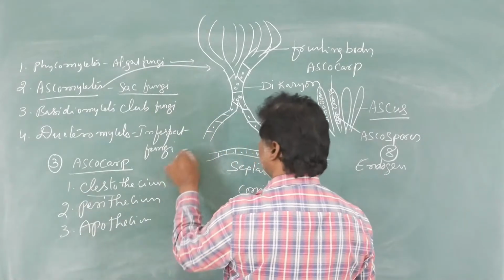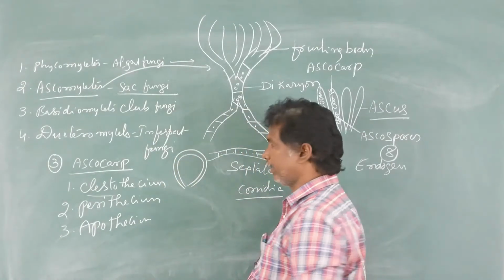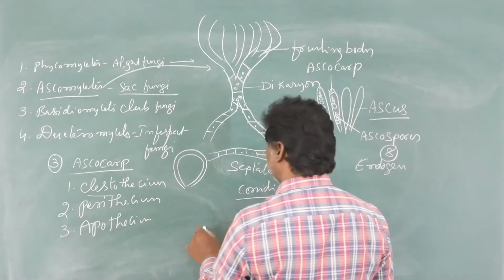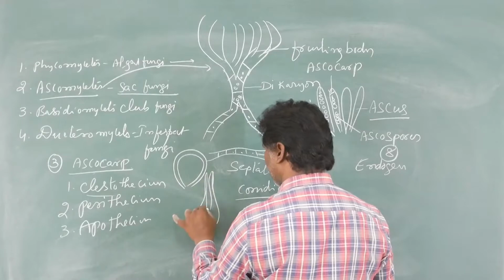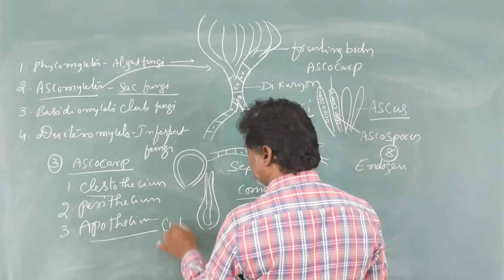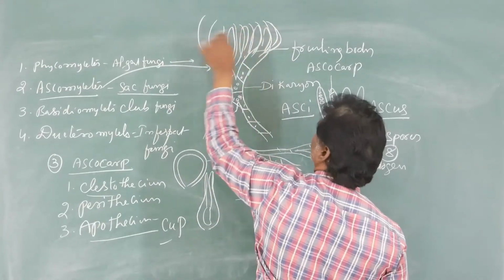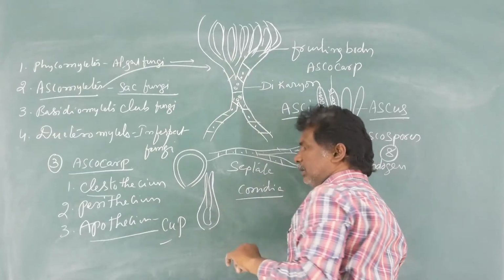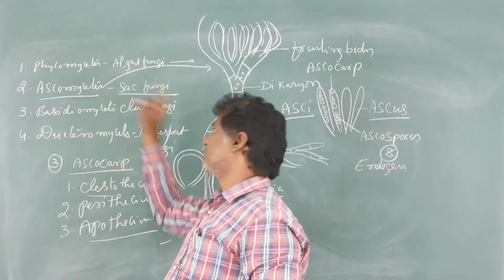Cleistothecium is a globular structure without any apical opening. Next, perithecium is a flask-shaped structure with an apical opening. And apothecium is a cup-shaped structure like this. This is called apothecium. These are the 3 types of ascocarps, especially in Ascomycetes.